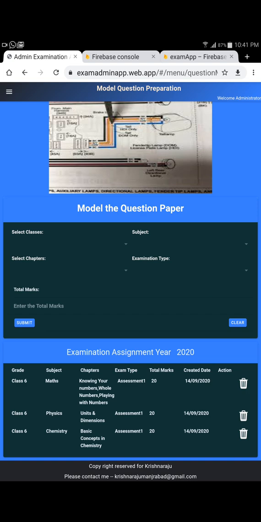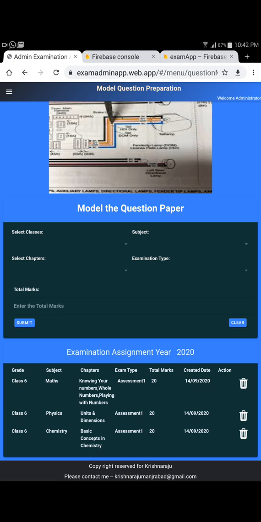I will be showing the student model later. This is more on the administration, what the administrator can do. This is how they create it, and each one is unique. So if I created the assessment for maths one, then I can't create the same assessment one more time with the same subject.